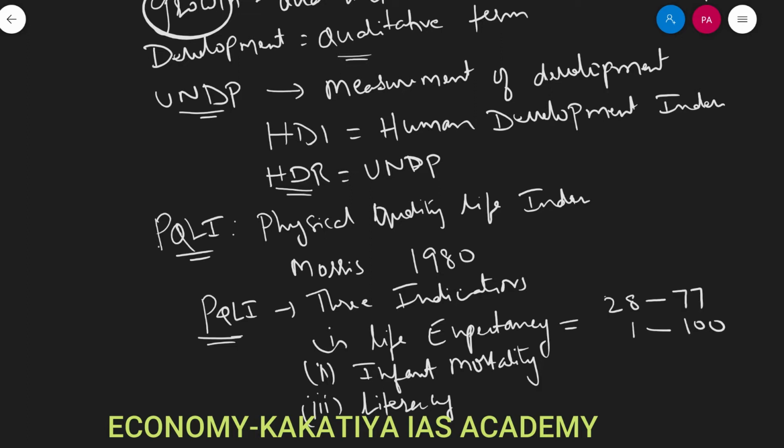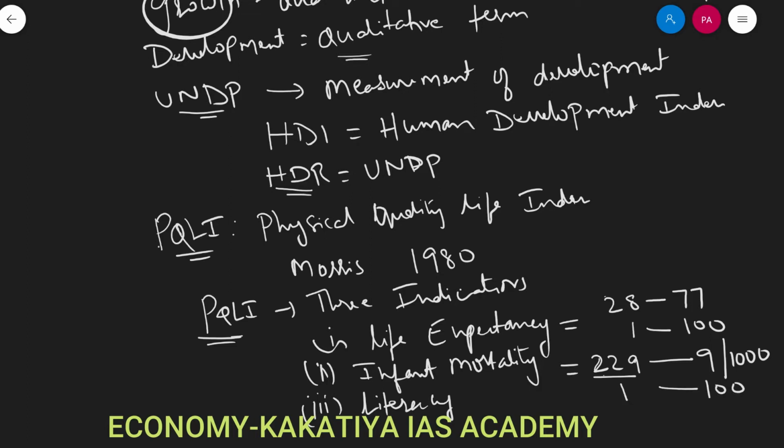For infant mortality, the upper limit was set at 9 per 1000, whereas the lower limit was set at 229 per 1000 births, also scaled 1 to 100.